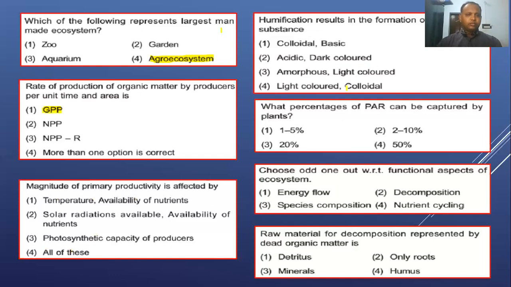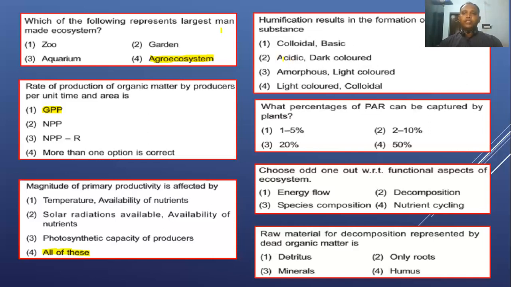Next one. The magnitude of primary productivity is affected by, see here, temperature, availability of nutrients, solar radiation, and photosynthetic capacity of the producer. All these factors are known to affect the primary productivity of producers. All of this is right.